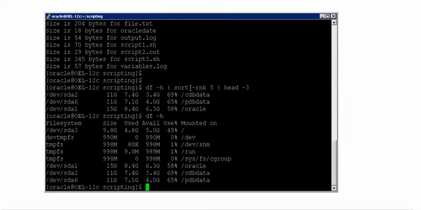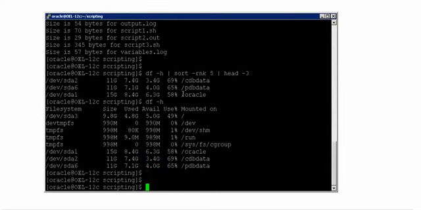Now whenever you use sort with r, it will sort in reverse order, that means descending order. n means based on the numerics. So I am asking you to sort not based on the characters, but based on the numbers that you find in the column number 5, and k says in which column you have to do this sort. So I am saying 1, 2, 3, 4, 5. In the 5th column you do the sorting. So that's how this sort works.